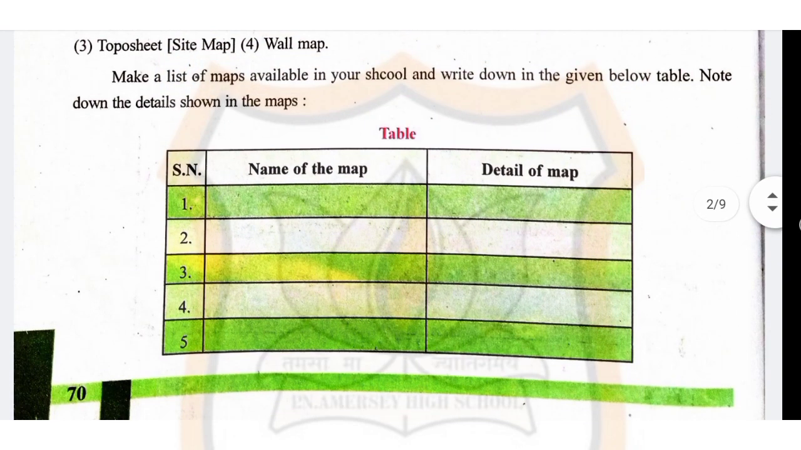Now, make a list of maps available in your school and write down in the table given below. Note down the details shown in the map. Now children, this is homework for you.